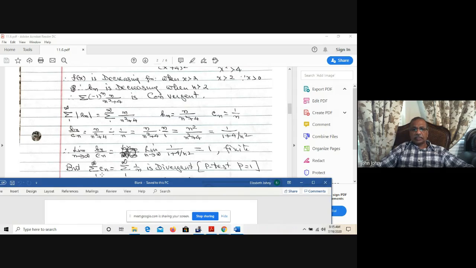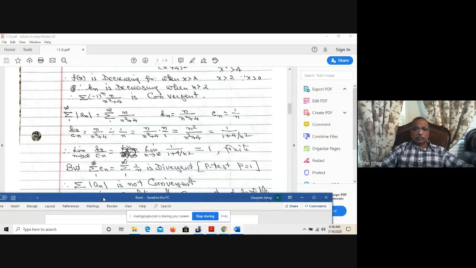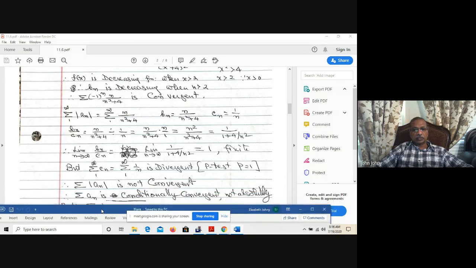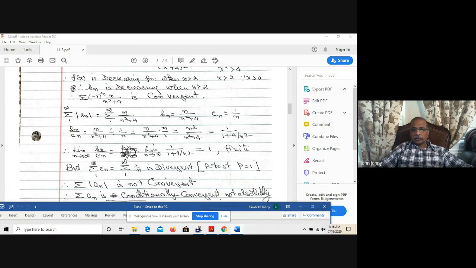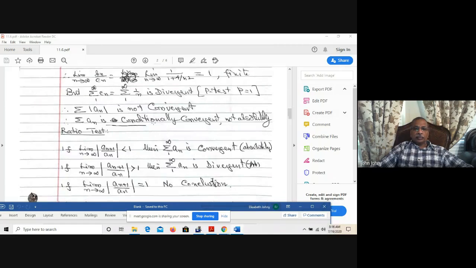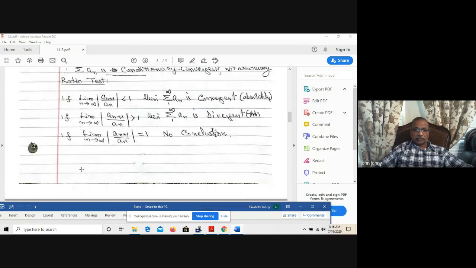But sigma c_n, which is sigma 1 to infinity of 1 over n, is divergent. Why? Because of the p-test. So since sigma c_n is divergent, sigma b_n is divergent. That means this is not absolutely convergent. Sigma of the absolute value of a_n is not convergent, meaning sigma a_n is not absolutely convergent, but it is conditionally convergent because it passes the alternating series test. Now there comes a test called the ratio test.